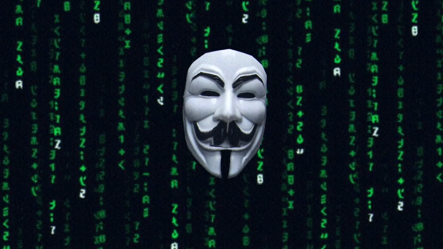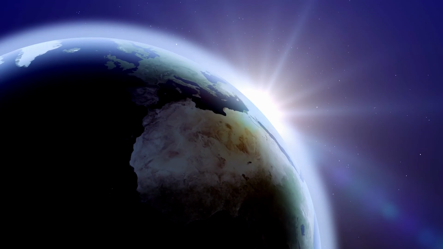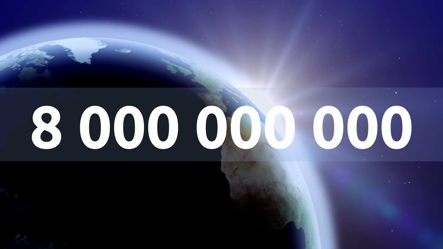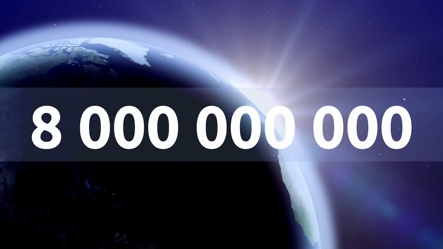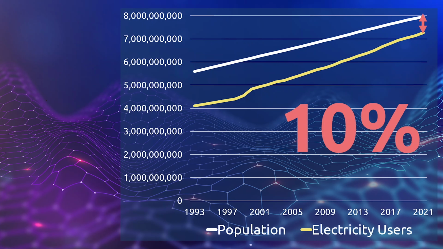Now let's take a step back and define the term permissionless. Getting to 8 billion people is tough, even with the most minimal requirements. Why? The answer is electricity. Despite the stated progress, almost 10% of people in the world do not have access to the electricity. This does not mean consistent source of electricity. 10% of people don't have access to the electricity, period.